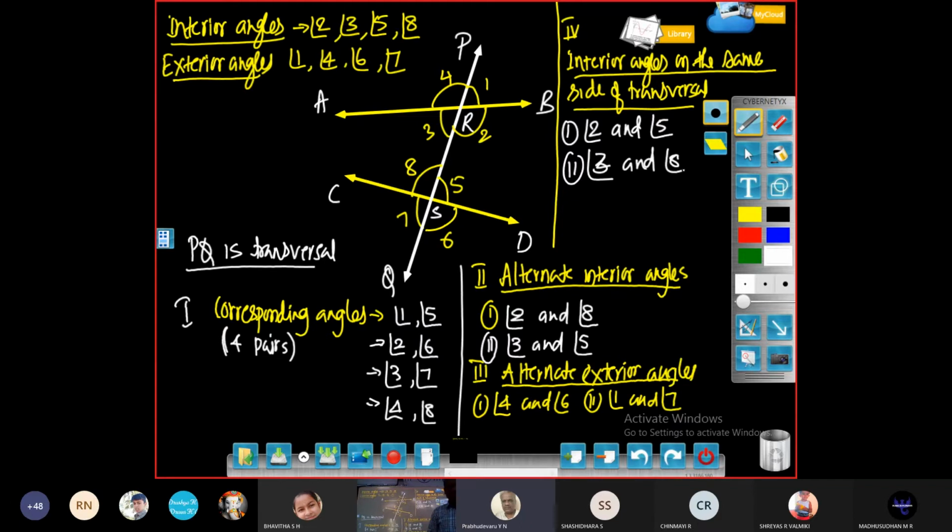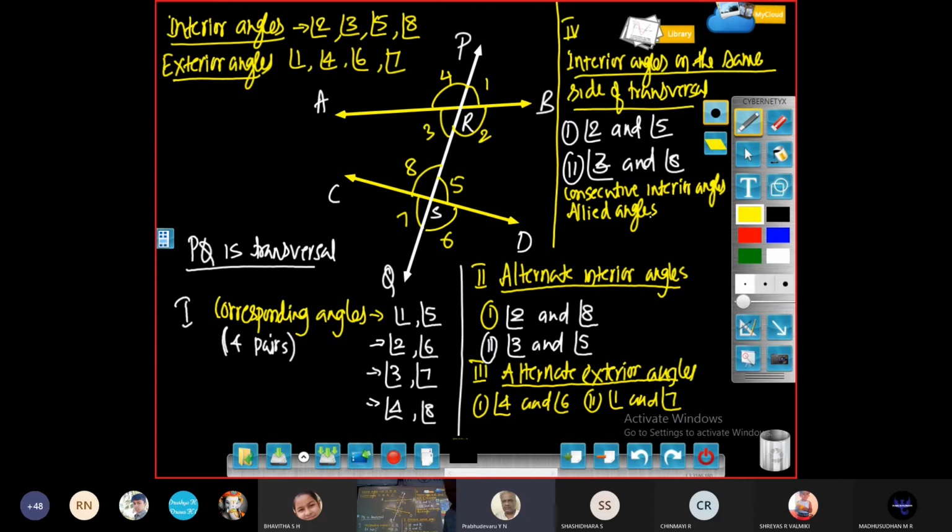So these interior angles on the same side of the transversal, we can call by another name: co-interior angles. We have another name for this, consecutive interior angles. Then one more name we can give to this, allied angles.